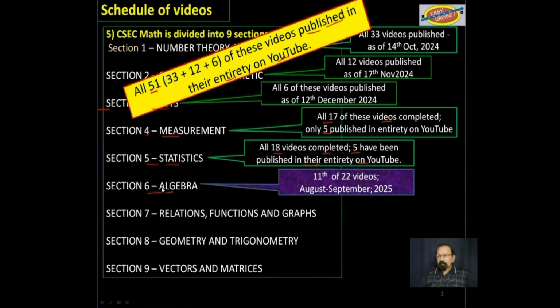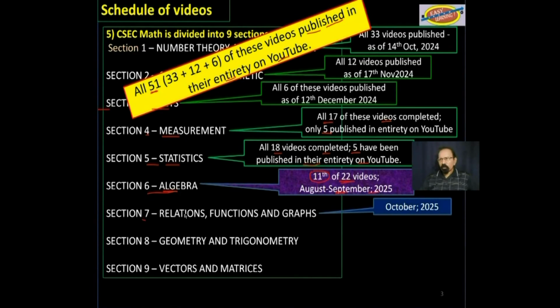Section 6, algebra. This is where we are right now. This is the 11th of 22 videos, and hopefully by mid-September this should be completed. After that, we will go on to section 7, relations, functions, and graphs. Should finish that by October 2025, to be followed, of course, by geometry and trigonometry. Should finish that by November 2025.